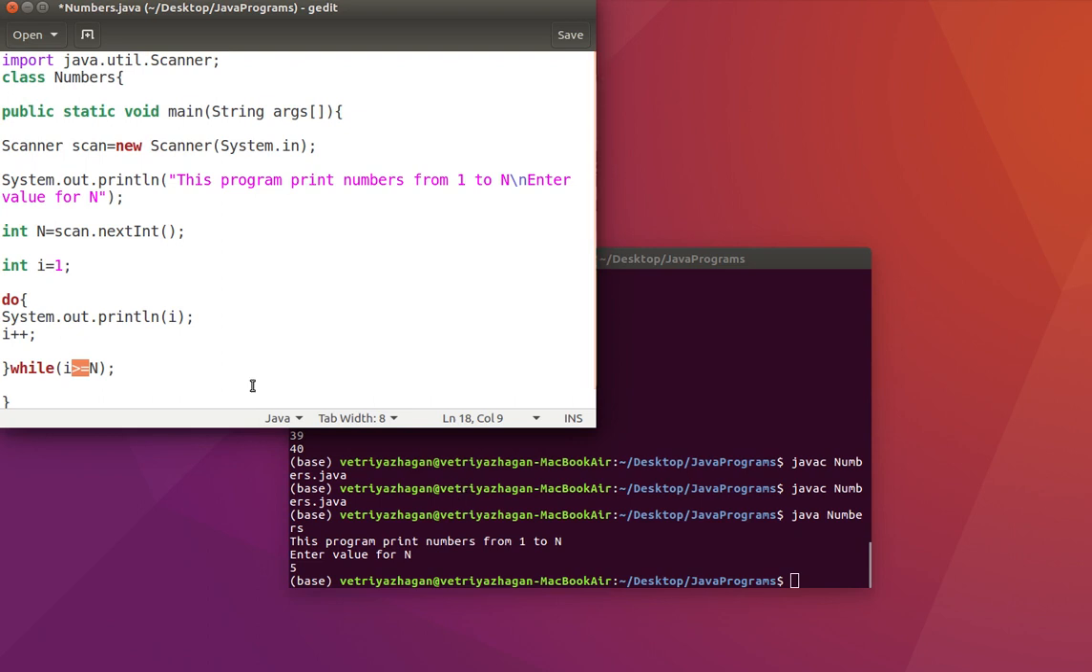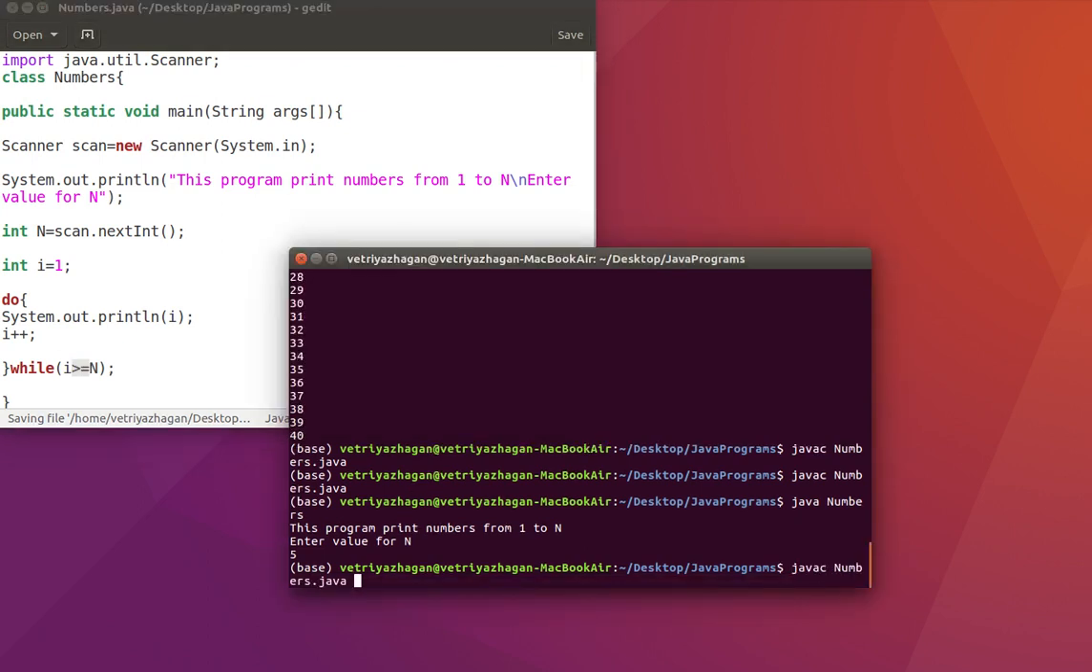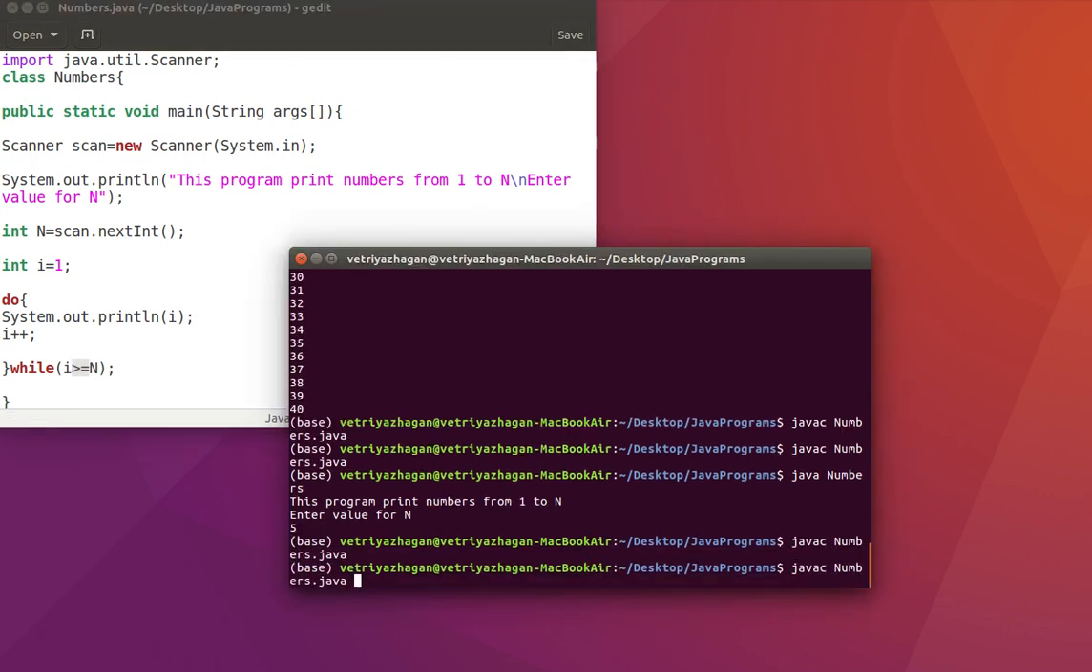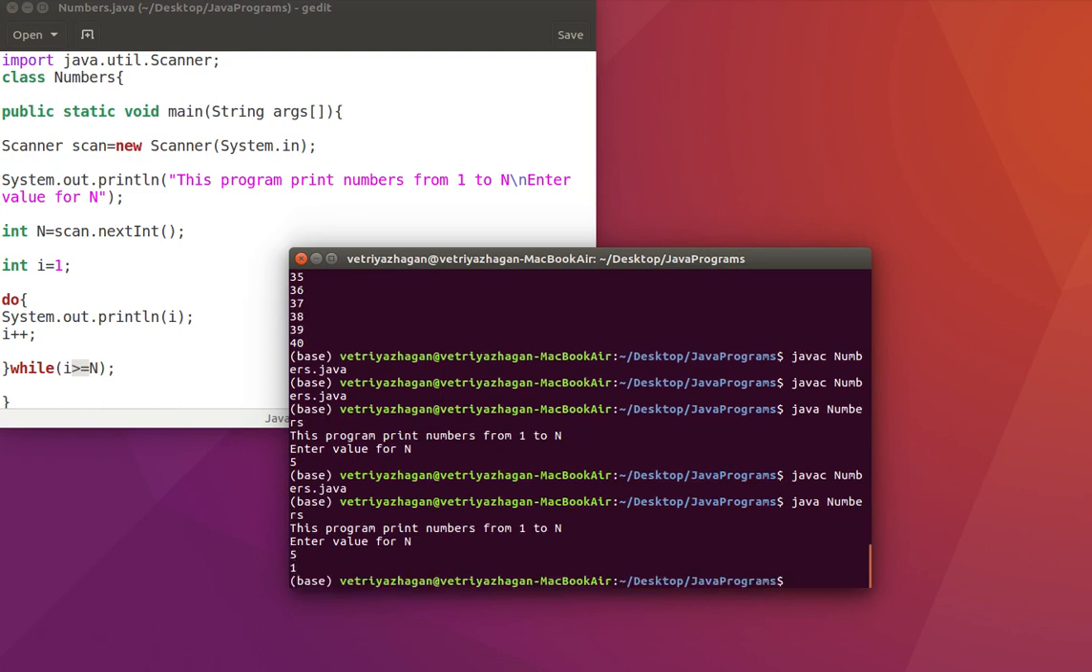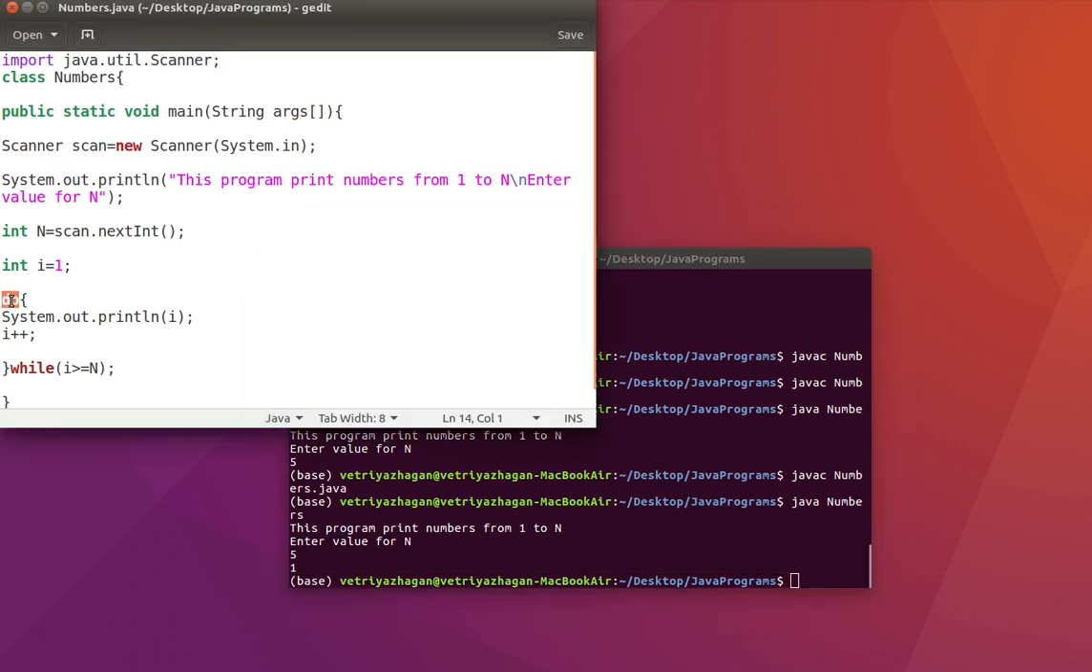Here also the condition is wrong. But I'm going to tell you how it is different. Look at this. I'm going to enter 5. It should not give us any output, but it is giving 1. Why? Because the body of the loop in do while is executed at least once, even if the condition is wrong. Why? Because you say do, it does it. It executes the body of the statement, then checks the condition.